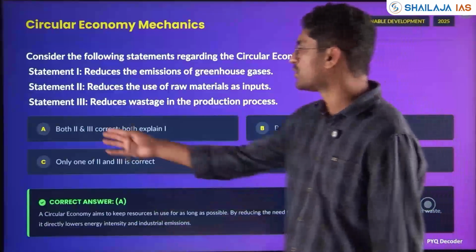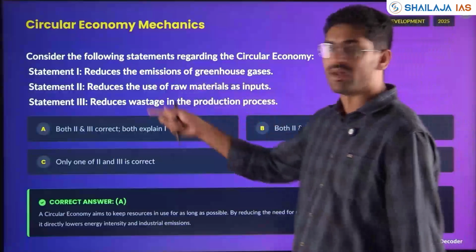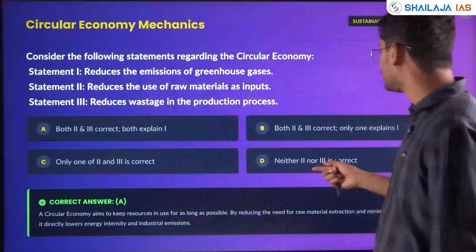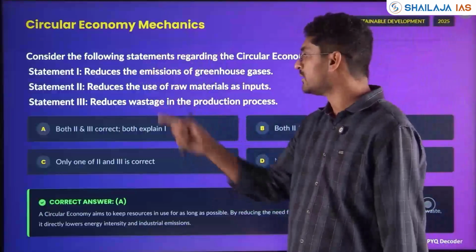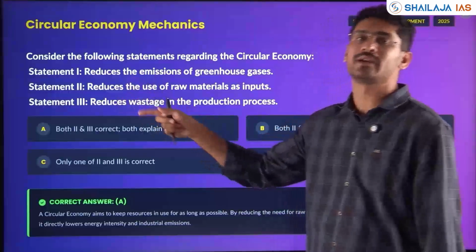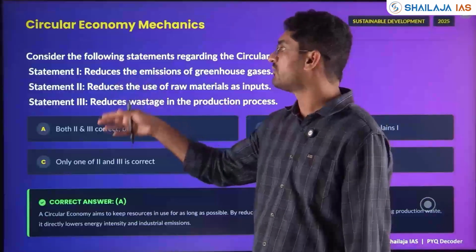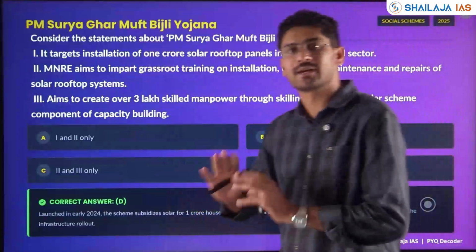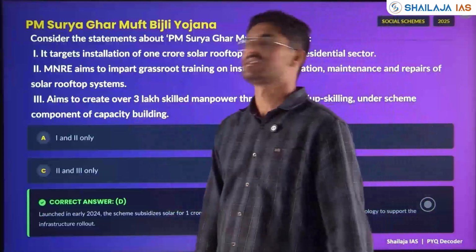Both 2 and 3 are correct and both explain 1; both 2 and 3 are correct but only one explains 1; only one of 2 and 3 is correct; then neither 2 nor 3 is correct. So here statement 1 is correct, as given. In the options it asks whether statements 2 and 3 are correct or incorrect and which of them are explaining statement 1. So statement 1 is correct, and for statements 2 and 3 it asks which of them is explaining statement 1.